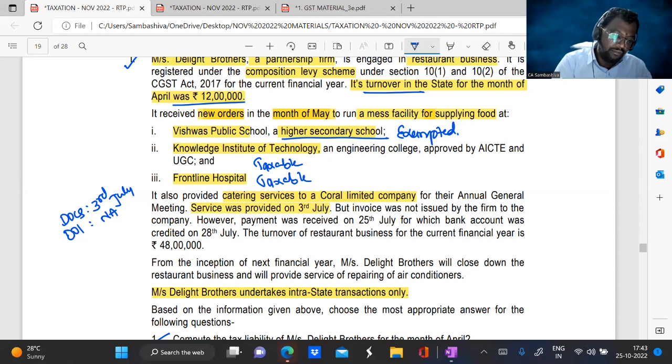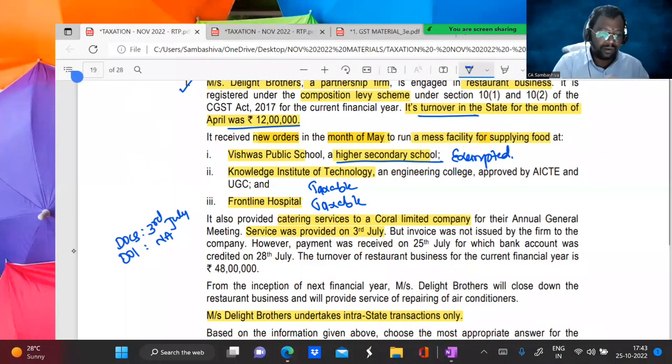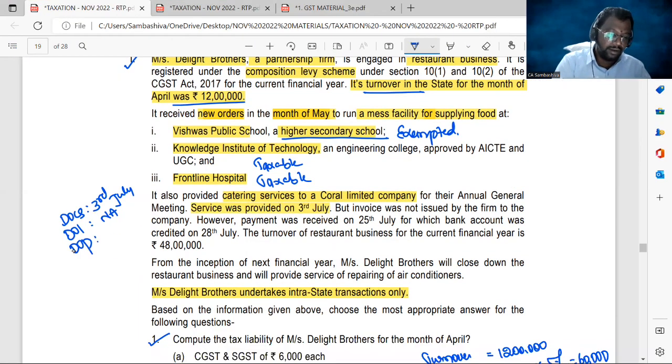Now, among these two, which one should I take as the date of payment? I should take 25th July, because the date of payment means the date on which the payment was recorded in our books of account or the date on which the payment was credited to the bank account, whichever is earlier. On 25th it was accounted in our books. On 28th the bank account was credited. So whichever is earlier, 25th of July. Now, the turnover of the restaurant business for the current financial year is 48 lakhs.